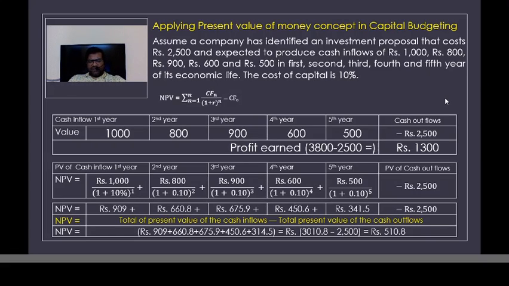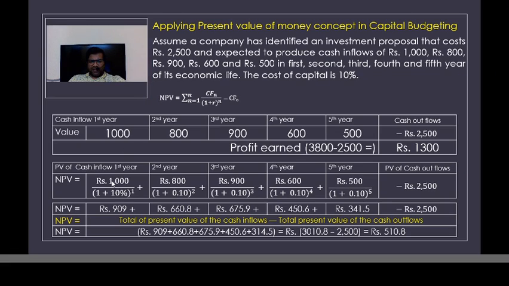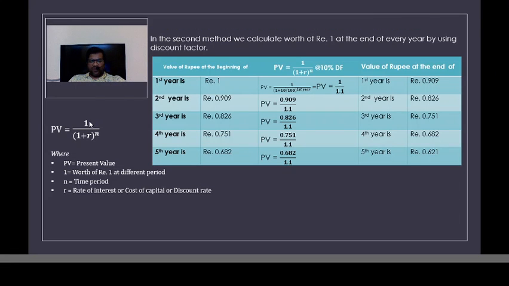But alternatively, we can also do the same problem using the same present value equation, with a slight modification. Instead of taking the cash flow amount which we are generating on a yearly basis, the way we have done here, 1,800, we are taking the value of 1 rupee. So what would be the value of 1 rupee at the end of the first year?